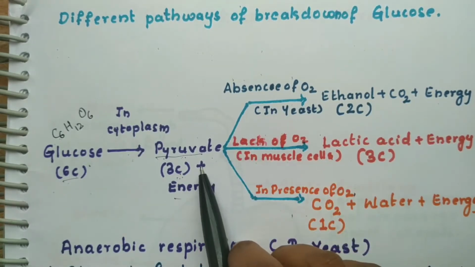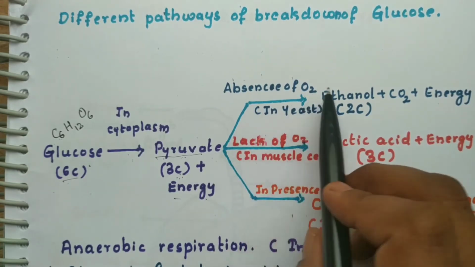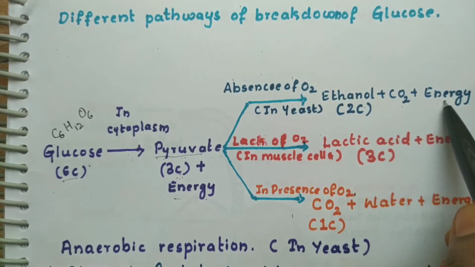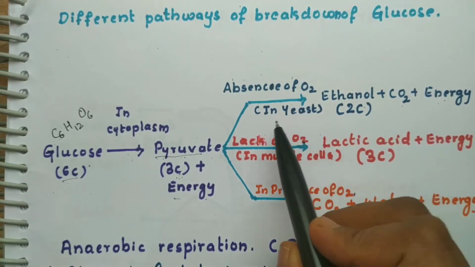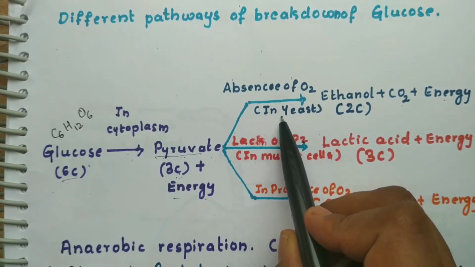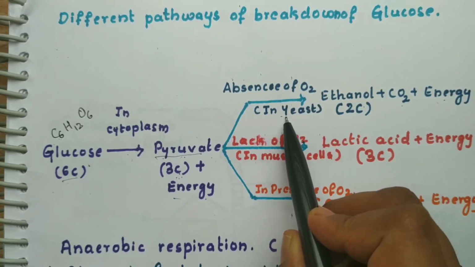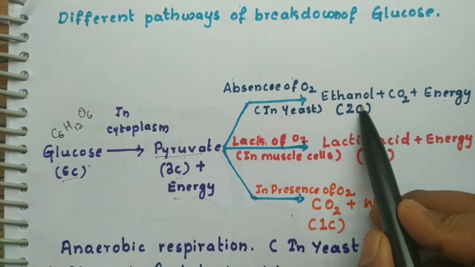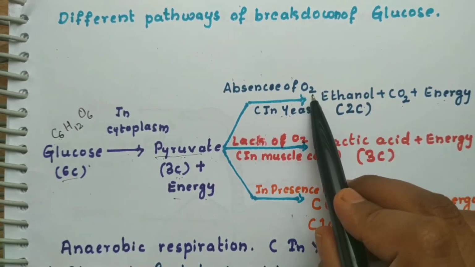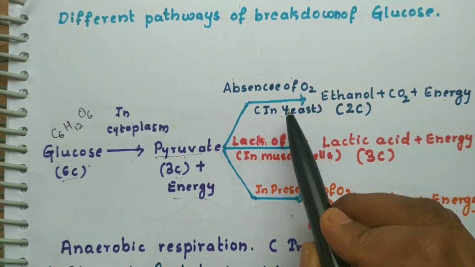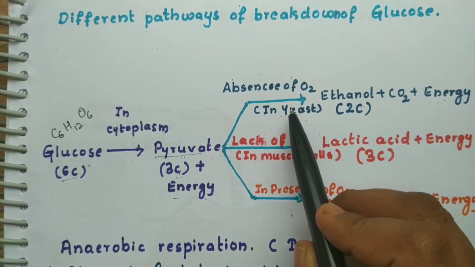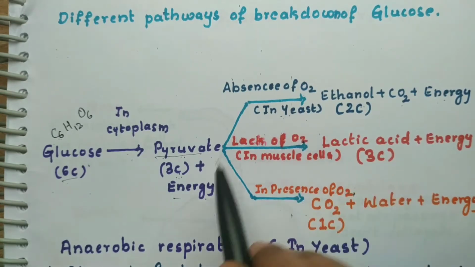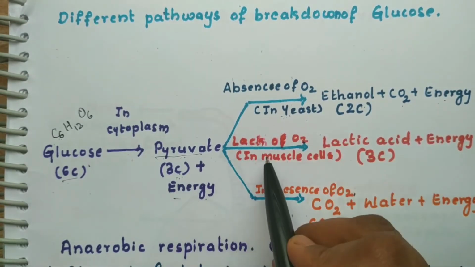Afterwards, this pyruvate in the absence of oxygen gets converted into ethanol plus carbon dioxide, and some amount of energy is also released. So where does it occur? It occurs in yeast, in fermentation. During fermentation, yeast converts glucose into ethanol. Alcohol is obtained in the absence of oxygen in yeast. That is anaerobic respiration. And whenever you run very fast, what happens, children? Your muscles will catch. That is the second condition.